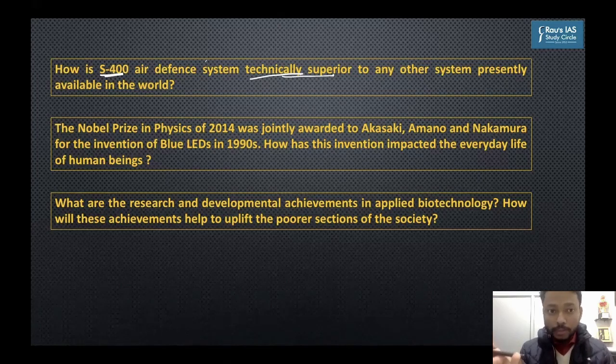UPSC picks up a topic from current affairs, but the context in which it was discussed largely is changed. This is done in prelims, and this is done in mains as well. Largely, it was discussed in the context of international relations and internal security, but UPSC has asked about the technological aspect of it. So be sure that a topic that is very prominent in current affairs, you have to do from multiple aspects.